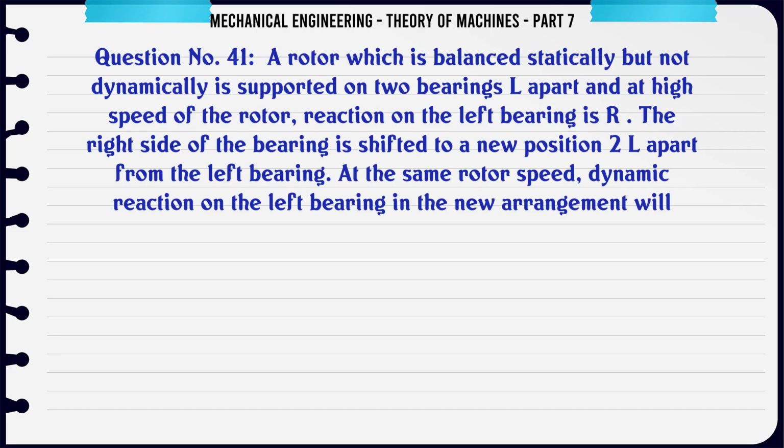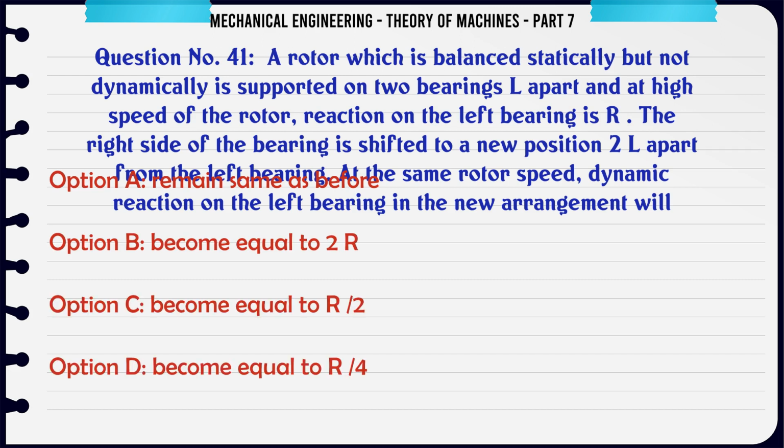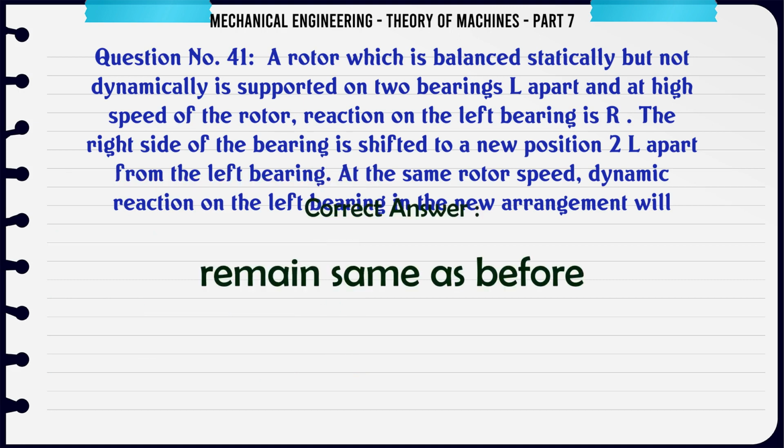A rotor which is balanced statically but not dynamically is supported on two bearings L apart, and at high speed of the rotor the dynamic reaction on the left bearing is R. The right side of the bearing is shifted to a new position 2L apart from the left bearing. At the same rotor speed, the dynamic reaction on the left bearing in the new arrangement will A. Remain same as before. B. Become equal to 2R. C. Become equal to R/2. D. Become equal to R/4. The correct answer is remain same as before.